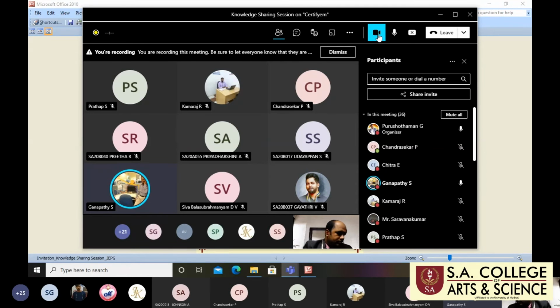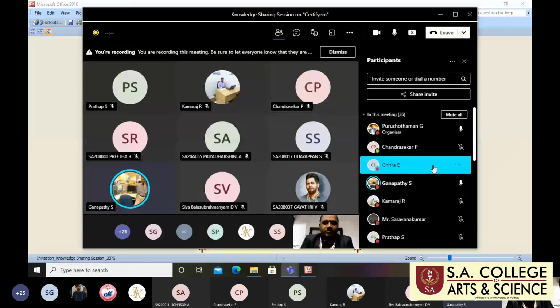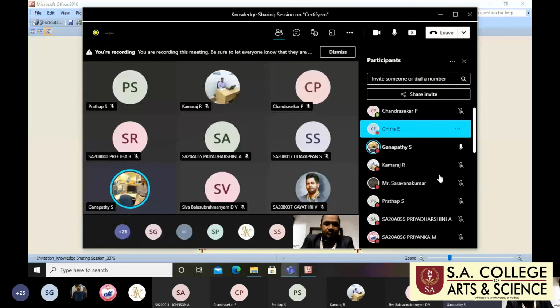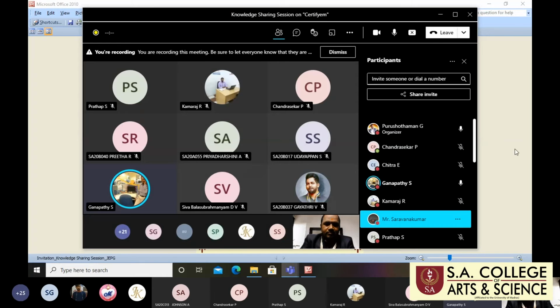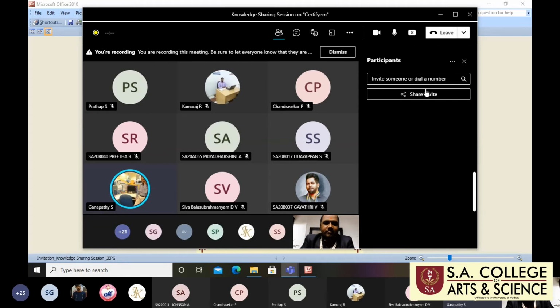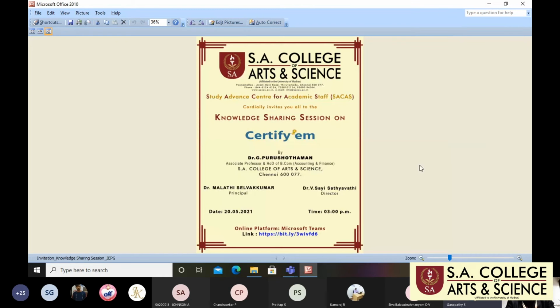This automatic certificate generation started last year, because due to the pandemic most of the colleges have started using Certify'M. And today we have Dr. Purushothaman sir with us. He is going to give us insight on how to prepare this and how to get this automatic certification. So I invite Dr. Purushothaman sir to take over the knowledge session on Certify'M. Over to Dr. Purushothaman sir. Sir, thank you, sir.